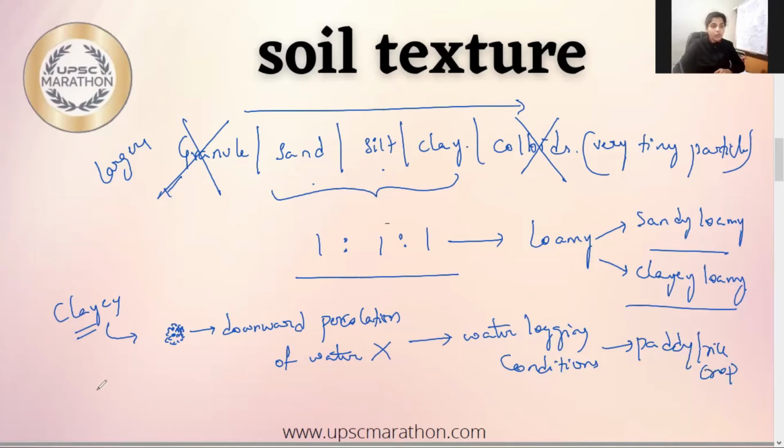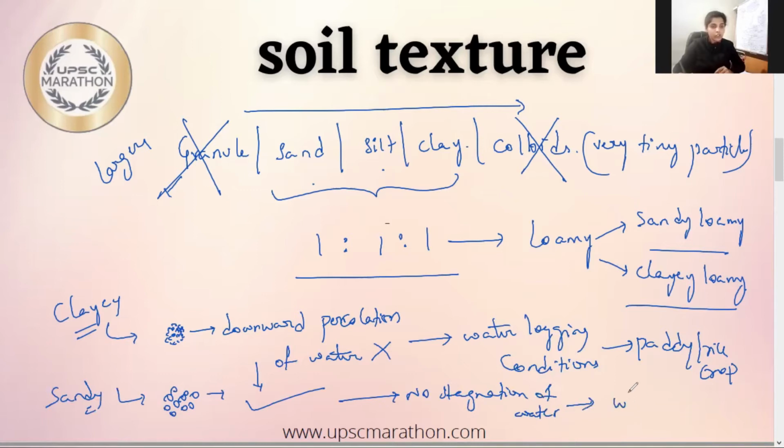Fine. Now, what happens in the sandy soil? So, in sandy soil, the size of the particles is large, fine, compared to silt and clay. So, the gap between these particles will allow this downward percolation of water, which leads to no stagnation of water. So now it's about which crop? Wheat crop. Fine. So these are certain minor things which you won't find in your regular textbook, but still you're supposed to know.